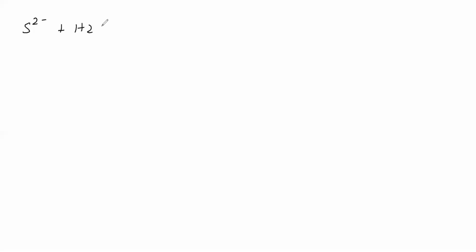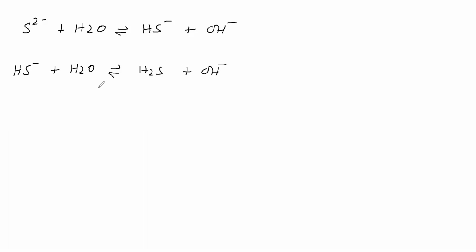First step, it will take 1 H plus and becomes HS minus, and in water OH minus is the remaining. It is the first step. Second step, this HS minus takes H plus from water and becomes H2S. In the water, what is remaining is OH minus. Like this we have tried. So for divalent anion hydrolysis, how many steps? 2 steps. If the anion is trivalent, then we have to write 3 steps.